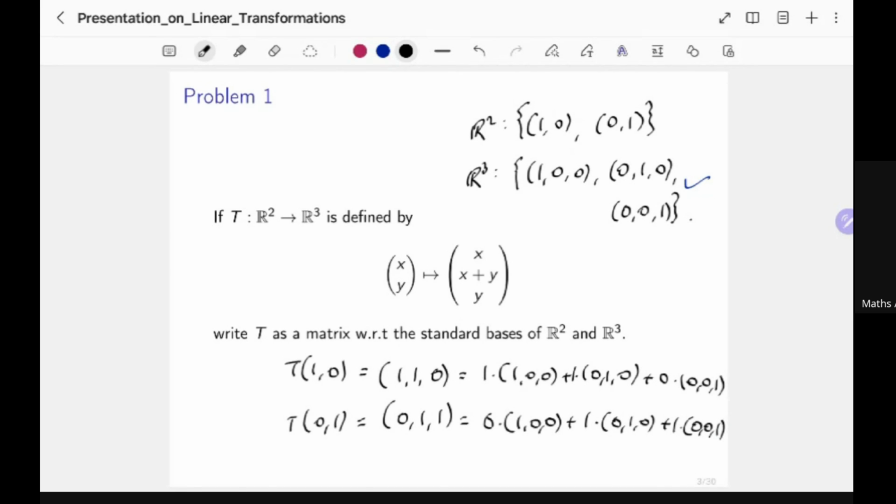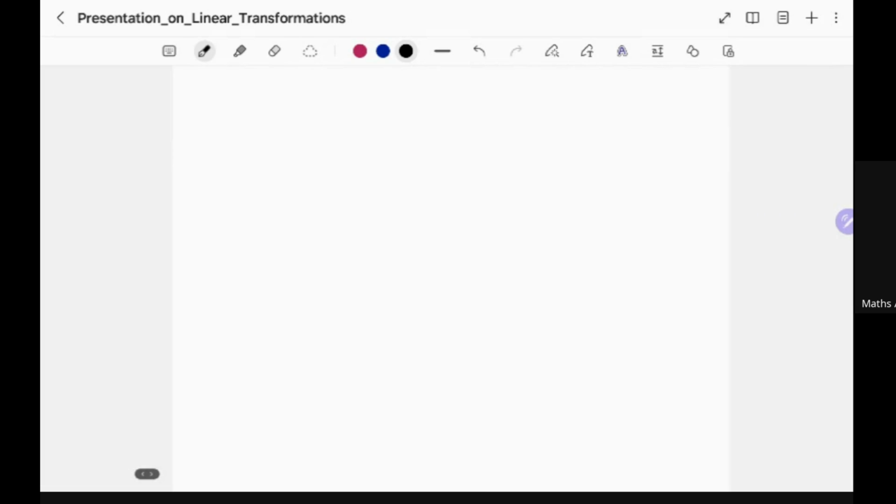1. So now we have the scalars, and so we should be able to write the matrix corresponding to the linear transformation, and that is just writing the coefficients in the row way and then taking the transpose of that matrix. So it's going to be 1, 1, 0, and 0, 1, 1. So that is the matrix corresponding to the linear transformation T.